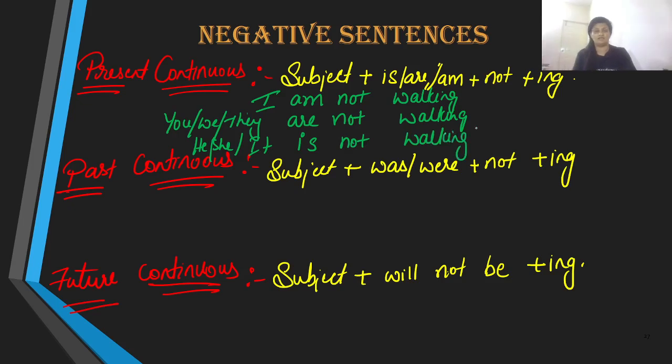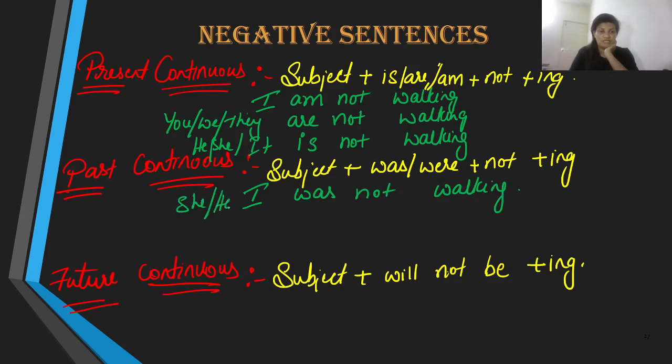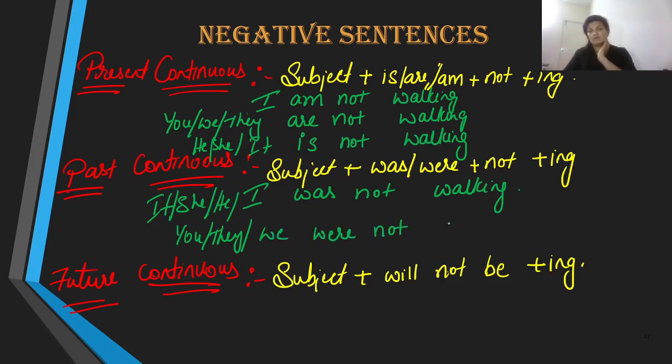Now let us talk about the past continuous over here. We are going to use was with he, she, it, and also with I. So I was not walking, or she was not walking. You can also say he was not walking or it was not walking. But with the subjects you, they, and we, the verb is were not walking.